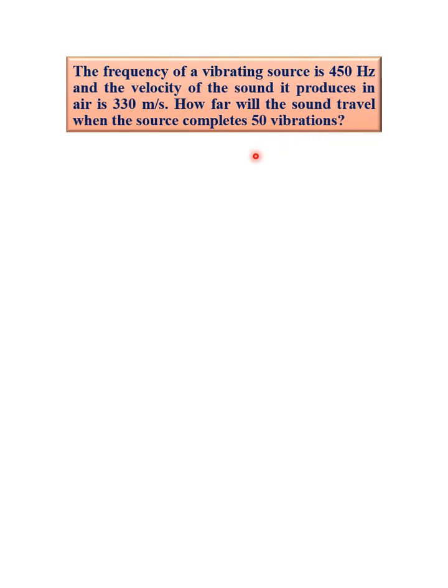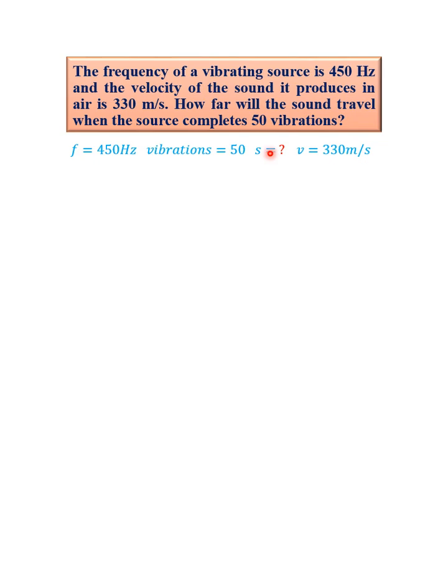We are just going to sort out the parameters in my usual format. This question bothers on waves in physics. We are told that the frequency of the vibrating source is 450 Hz. We are told that the speed of sound it produces in air is 330 meters per second. So the speed v equals 330 meters per second. We are told to calculate how far, which is what distance, the sound will travel. Distance s equals question mark. That's what we are looking for.